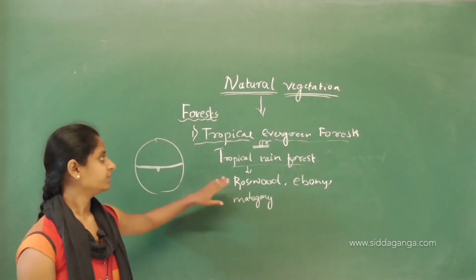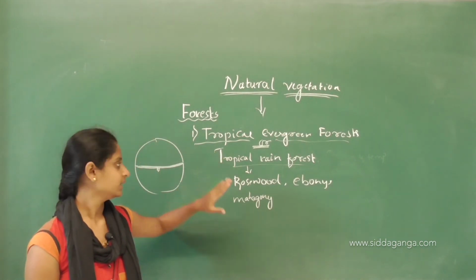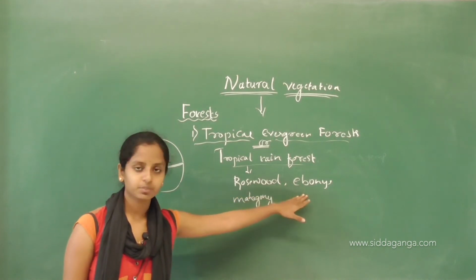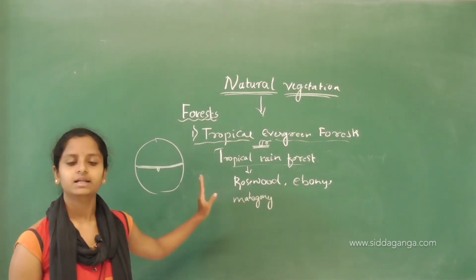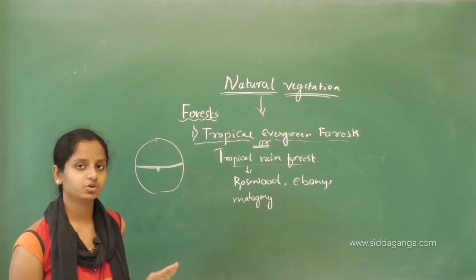We can find hardwood trees in this type of forest. They may be rosewood, ebony or mahogany. Like these three, we can find them in this tropical evergreen forest.